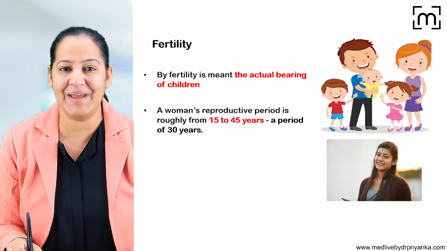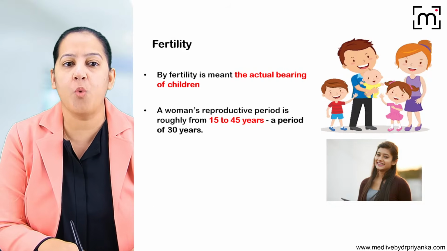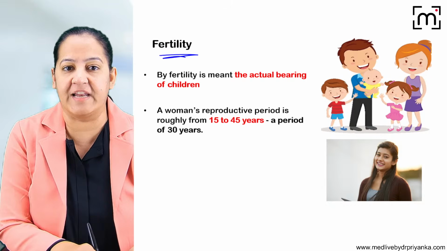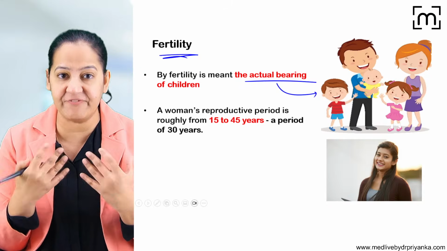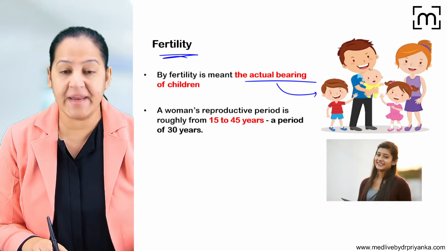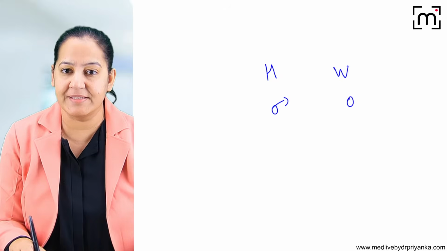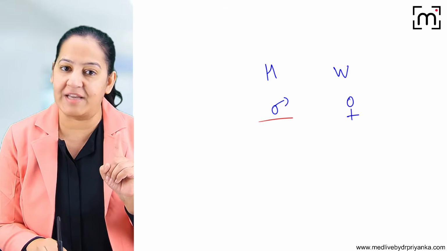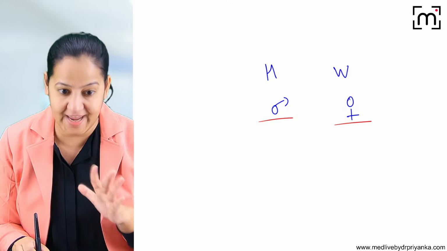Before starting contraception, let me give you a little overview. What do you mean by fertility? Fertility is the actual bearing of children. How many children a couple is having is the fertility of that couple. In a couple, there is a male and a female. The male is fertile from puberty onwards till death, but the fertility of the female depends on her age.